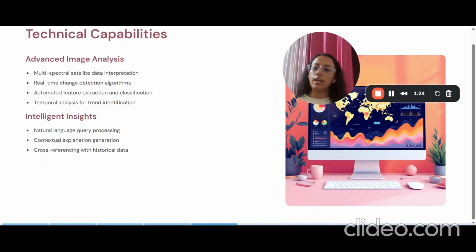And in intelligent insights, we'll be using natural language query processing, contextual explanation generation, and cross-referencing with historical data to test and train our data.